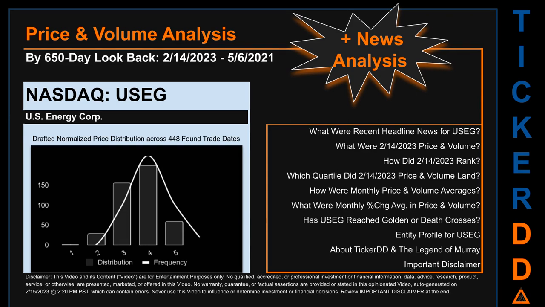The chart shown on this page is our initial attempt at studying the price for USEG after dynamically normalizing price distribution across those discovered trade dates. The bar chart is the generated distribution and the overlaid line graph, if it is generated, is the frequency of the prices on the x-axis. We will enhance this look through as our AI model progresses in the next iteration.